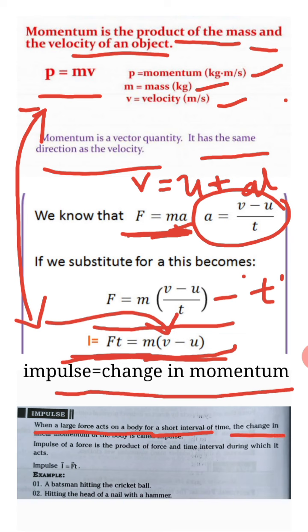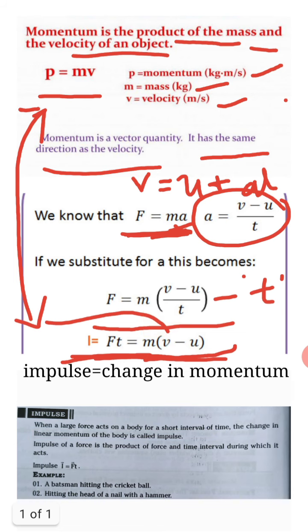The change in linear momentum of the body is called impulse.